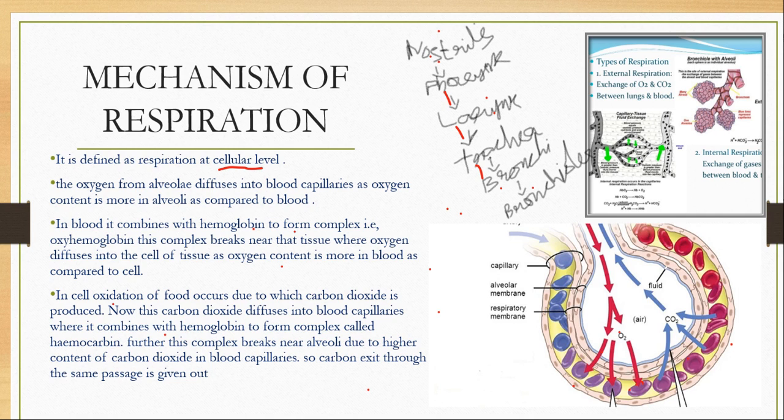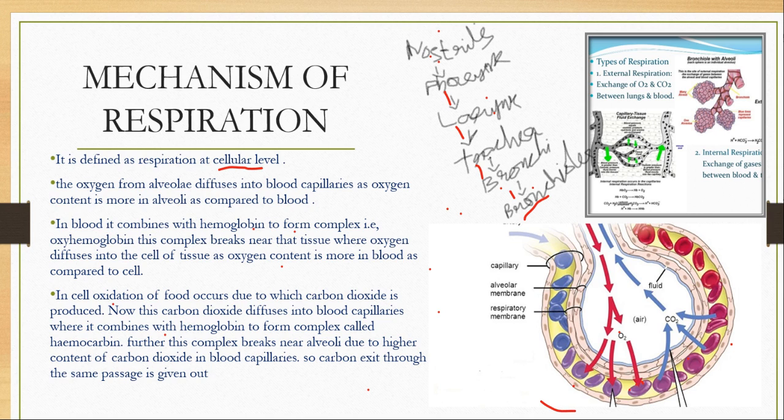From the trachea, the oxygen enters the bronchi, from the bronchi to the bronchioles. These bronchioles divide into finer branches and end with sac-like structures called alveoli.